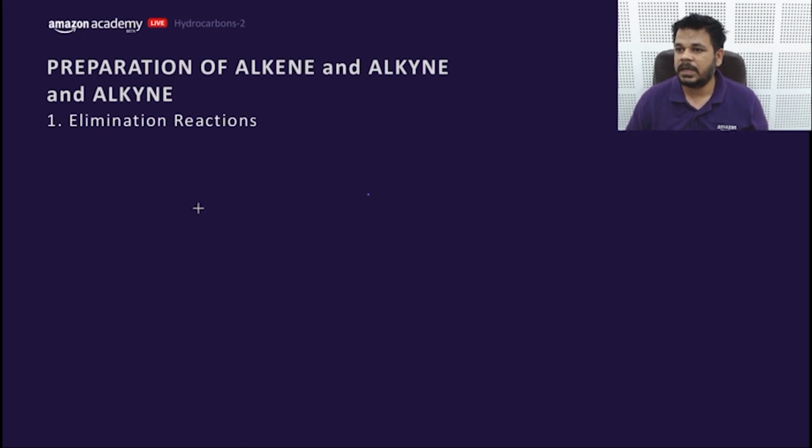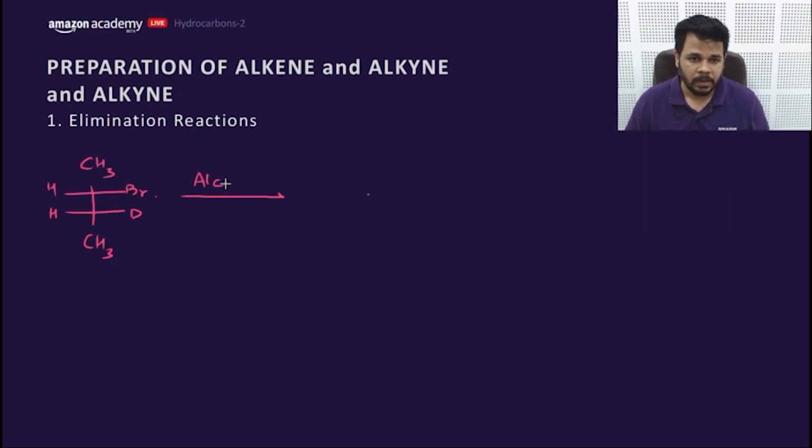This is elimination. Now let me ask you a question, and I'll give my trick to solve these kinds of problems. This question would be given like this. Suppose this is Br, and this is H, and this is D, and this is H, and alcoholic KOH is given. What does it mean by alcoholic KOH? As it comes, that means elimination is about to occur, and mainly E2, but sometimes even E1Cb also.